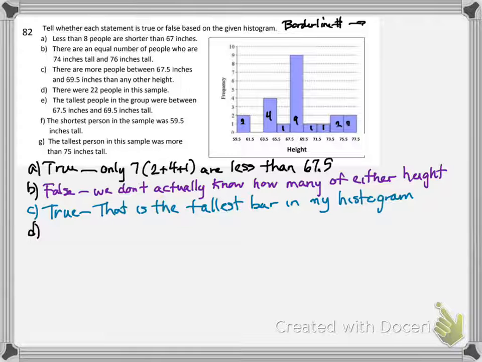D. There were 22 people in this sample. To find the number of people in this sample, I need to do 2 plus 4 plus 1 plus 9 plus 1 plus 1 plus 2 plus 2, 6, 7, let's say 10, 16, 17, 18, 20, 22. I have to say true. But I didn't just say true without showing you how I got the information.